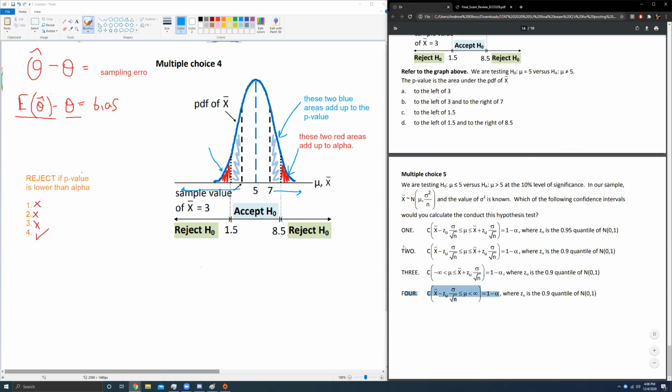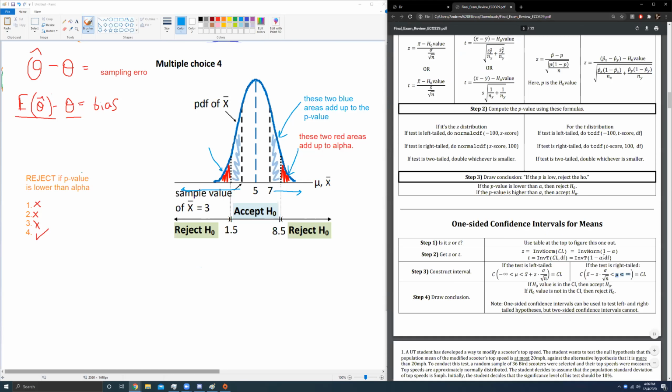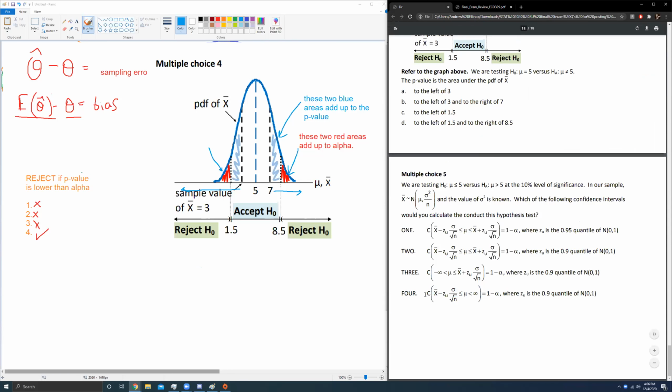Answer choices 1 and 2 are wrong because those are two-sided confidence intervals. They can only test a two-tailed test. This is a left-tailed confidence interval, the one-sided confidence interval, but it would only test the left-sided hypothesis. Well, our test is right-sided or right-tailed, so we have to use the right-tailed confidence interval, which gives us this guy, which has to be answer choice 4.